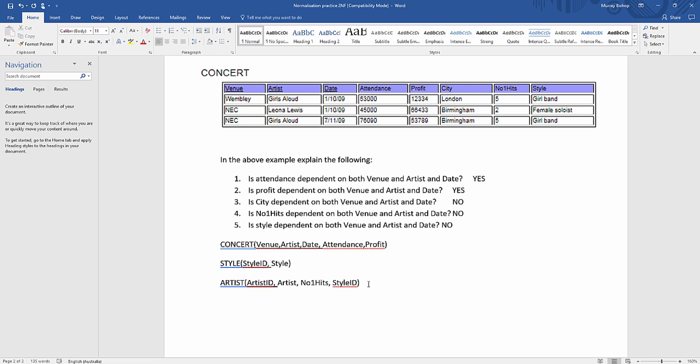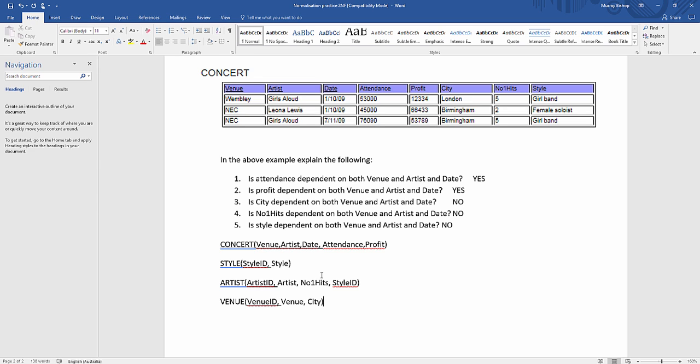The last thing I'm going to do is create one for the venue. So venue and venue ID, a new primary key I've just made up to uniquely identify each venue, should I say? Apologies. And to that, I'm going to link the venue, and I'm going to link the city there as well. So the city is inextricably linked to the venue, and this venue is linked to the venue ID. Cool. So that's how we would set this out in an exam situation.